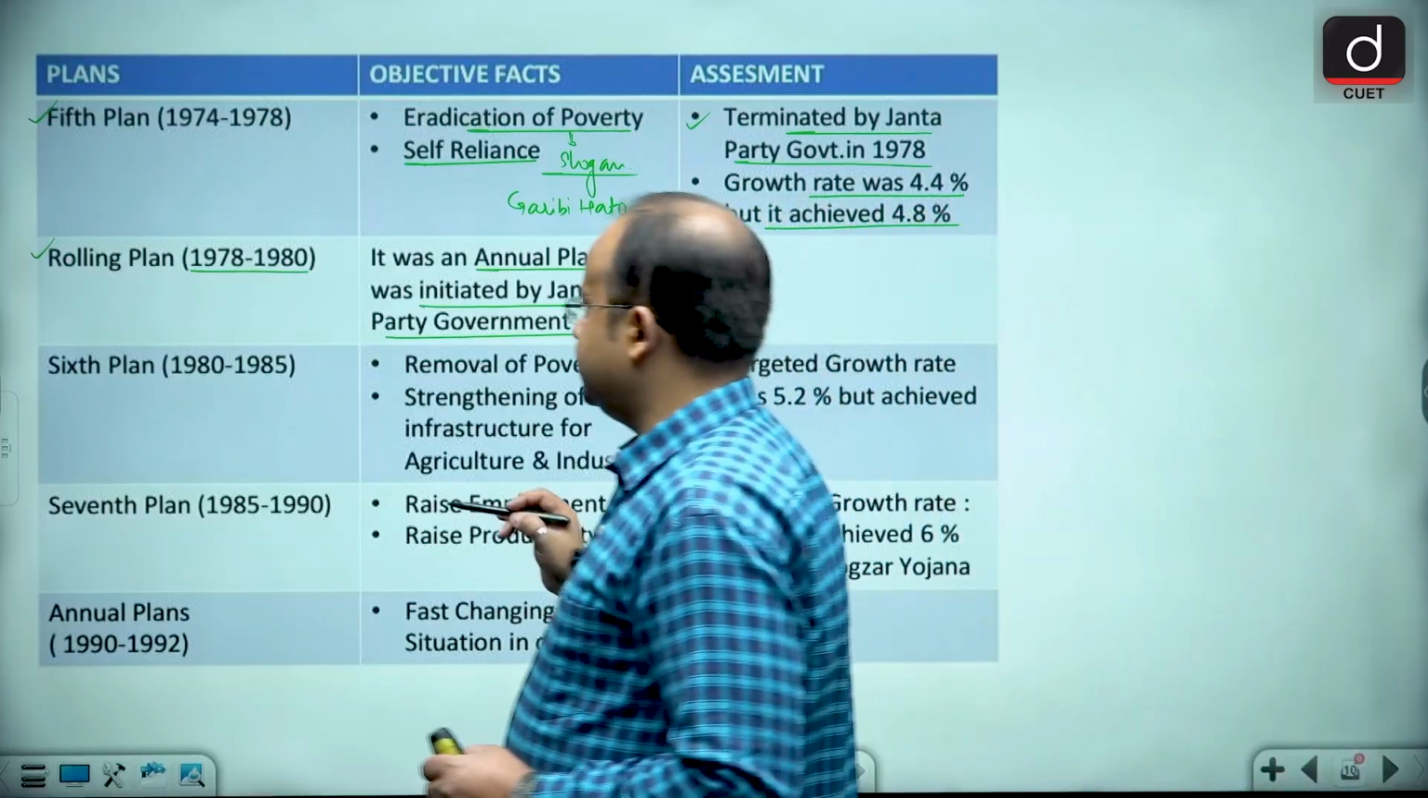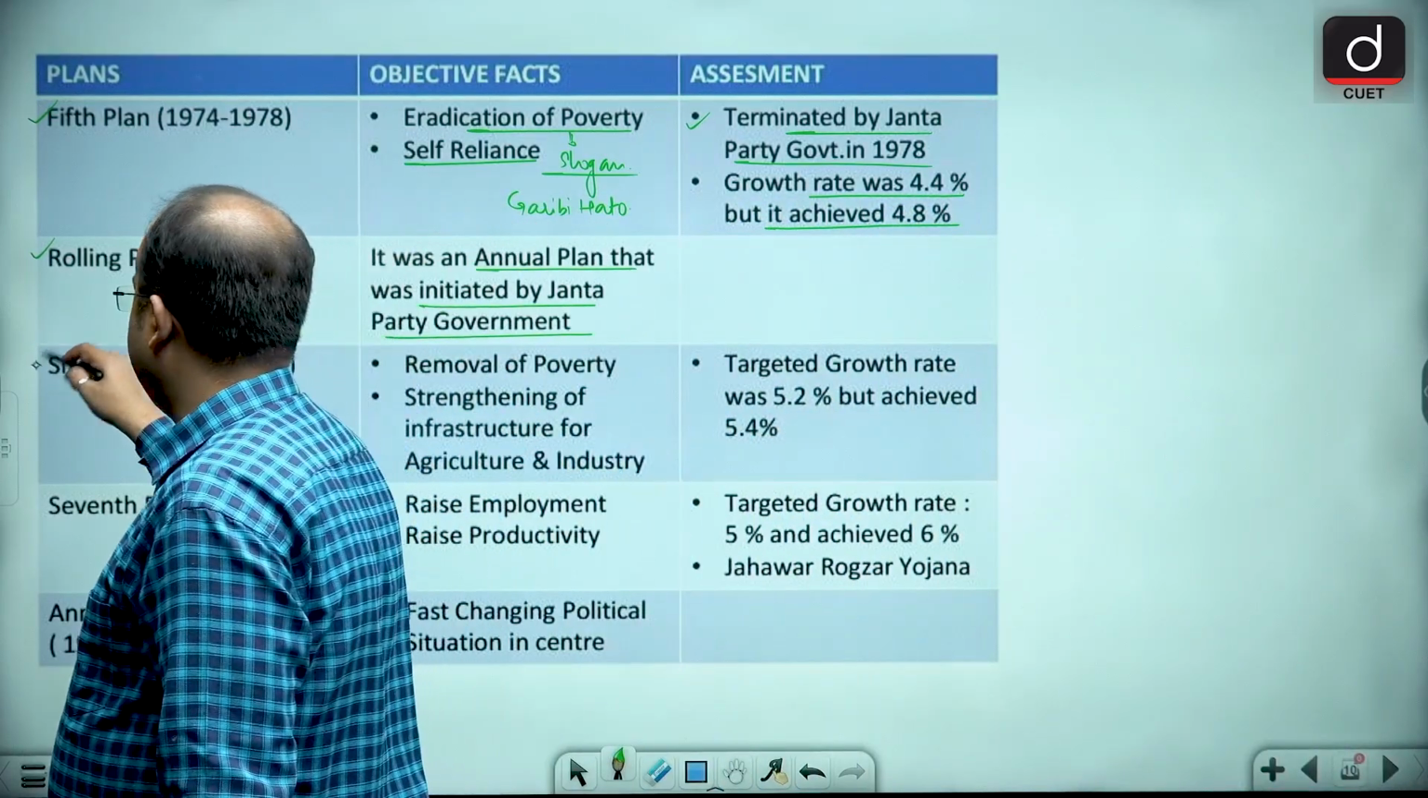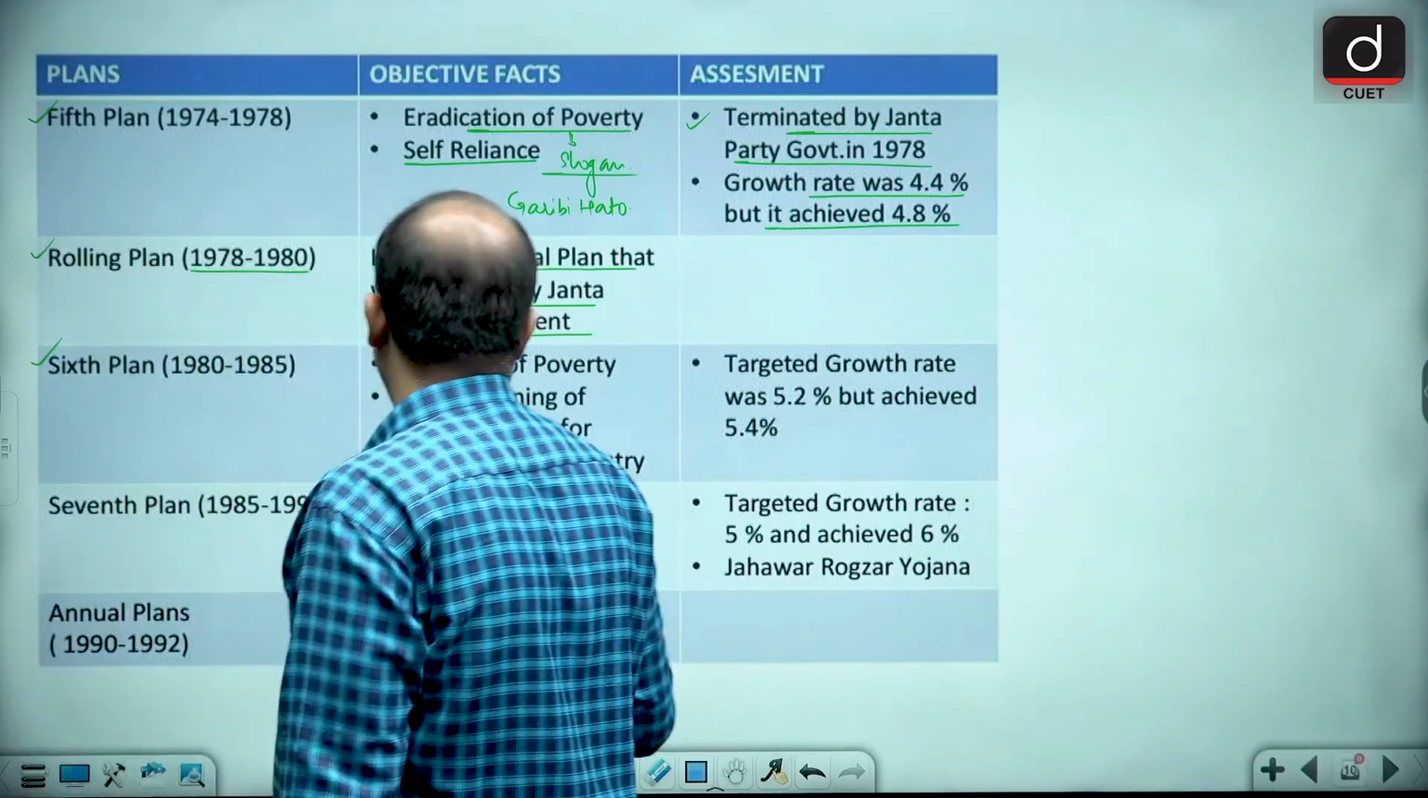Other than this, guys, next came the sixth 5-year plan that started from 1980 to 85.